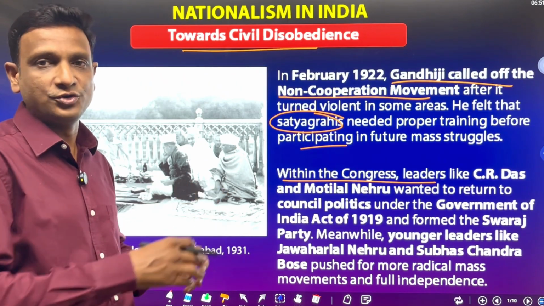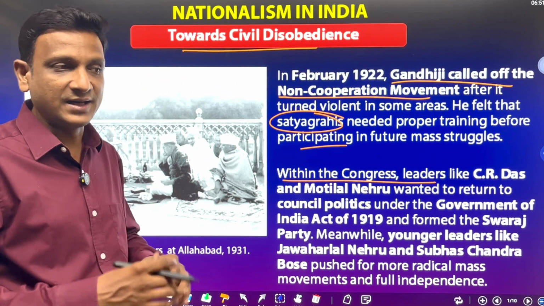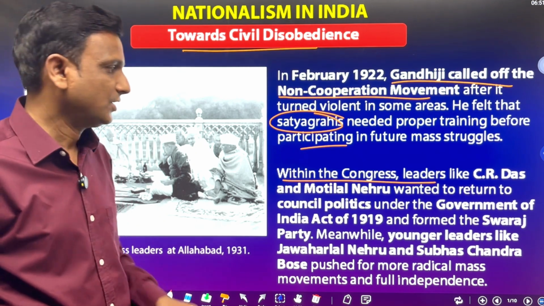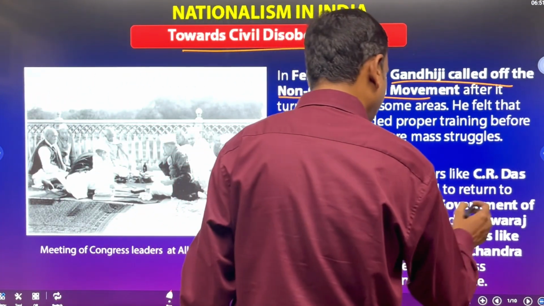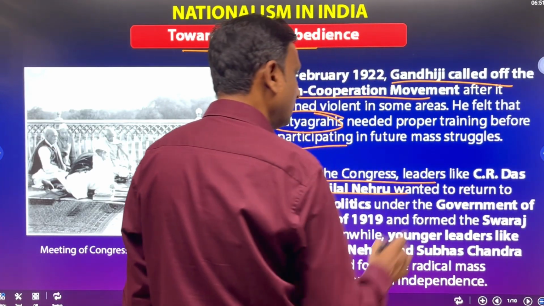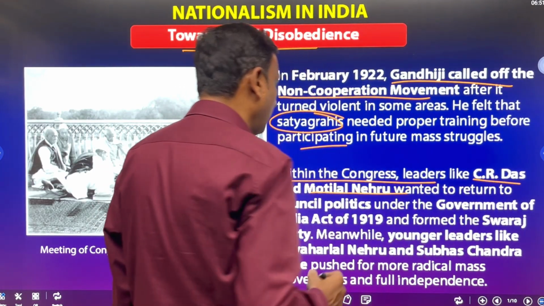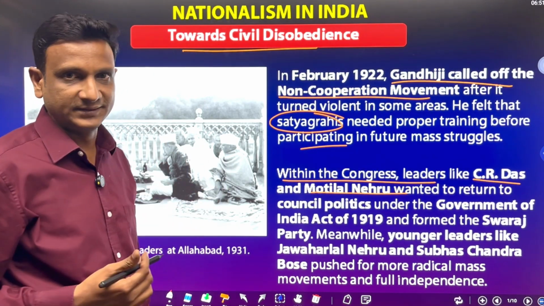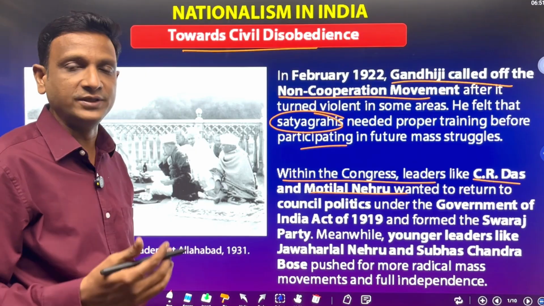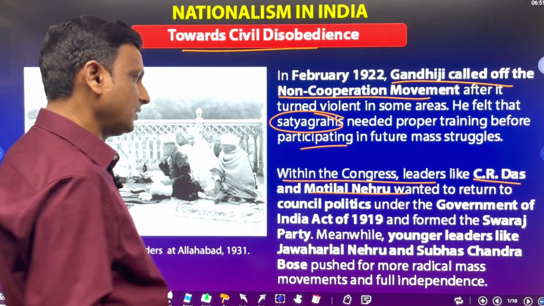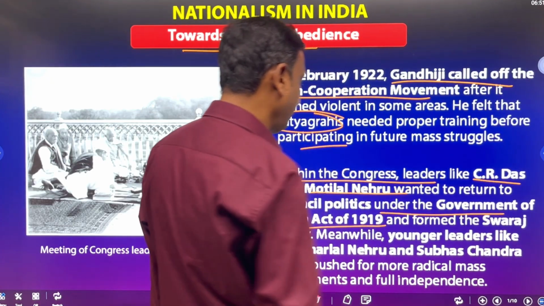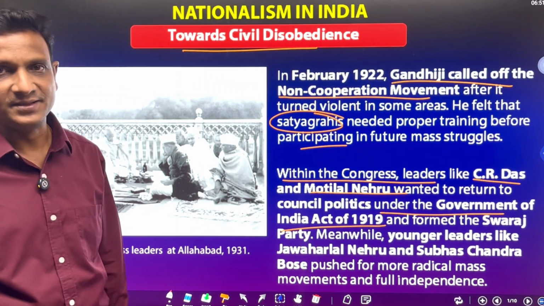And some of those leaders were against participation in the council elections. C.R. Das and Motilal Nehru, these two people, wanted to return to council politics. Who are they? C.R. Das and Motilal Nehru. That is under the Government of India Act 1919.